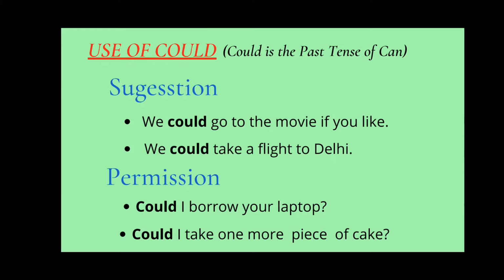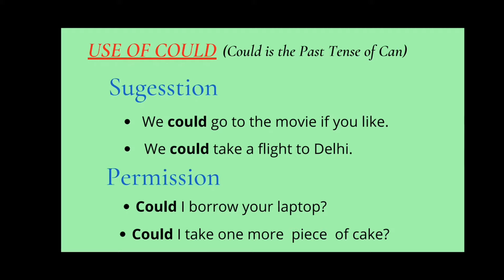Now let's see the next one, permission. Could I borrow your laptop? Could is used in a very polite manner and in a very formal situation. Very politely you are asking for permission. Could I borrow your laptop? You are very formal, in a very polite manner you are asking.